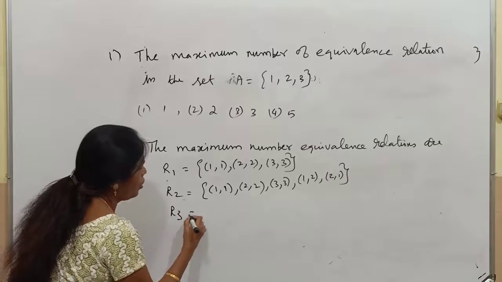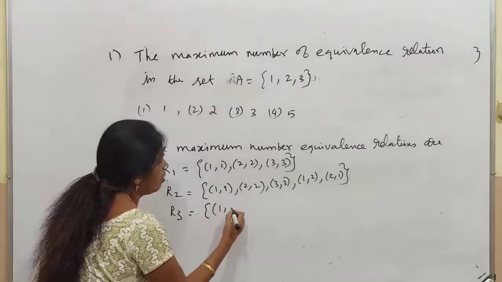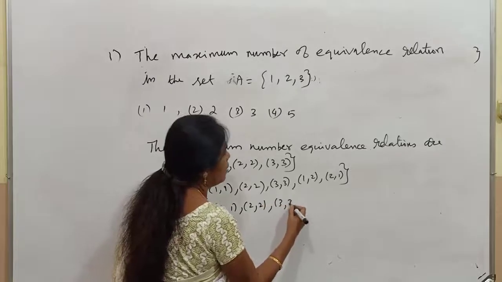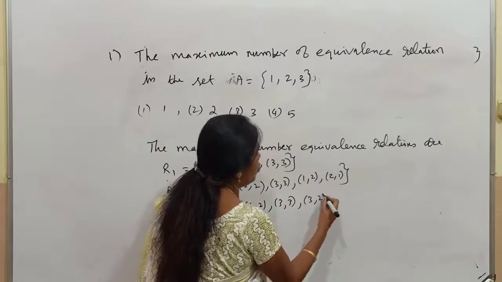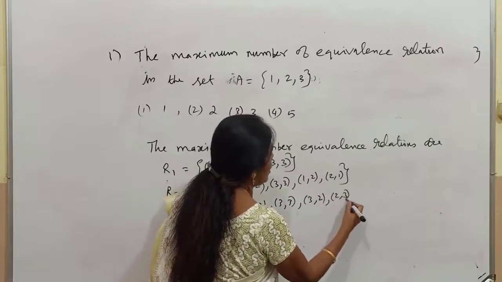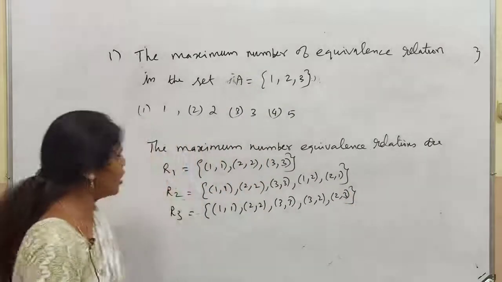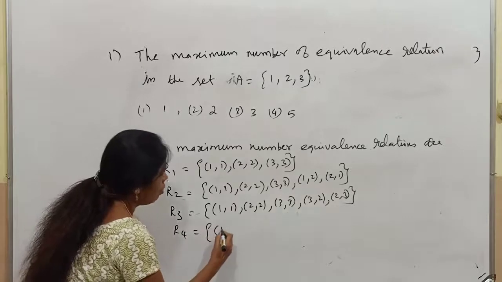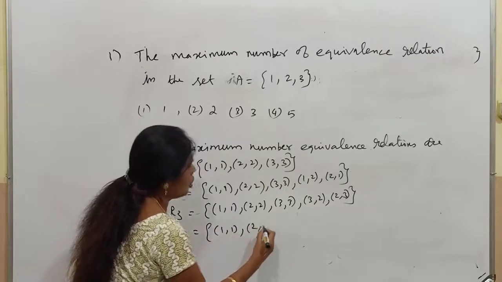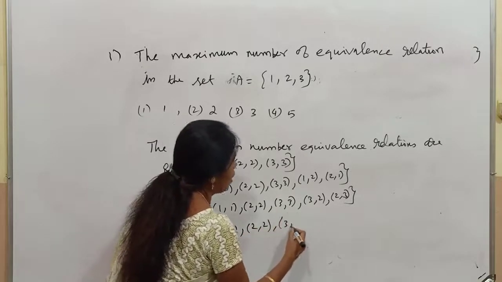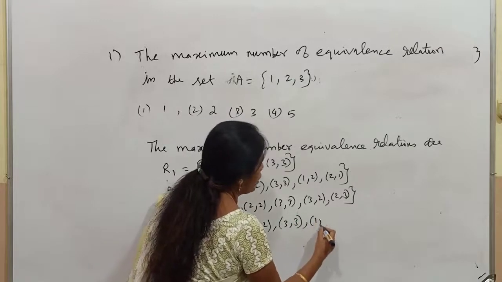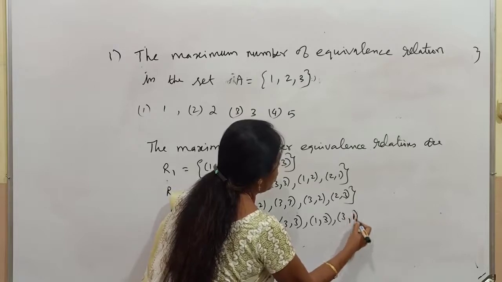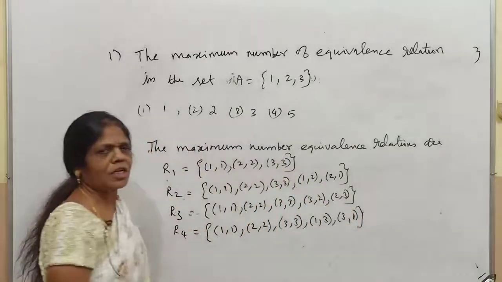I think you are able to find the next one. R3: (1,1), (2,2), (3,3), (3,2) and (2,3). This is also an equivalence relation. And R4: (1,1), (2,2), (3,3) and (1,3) and (3,1).